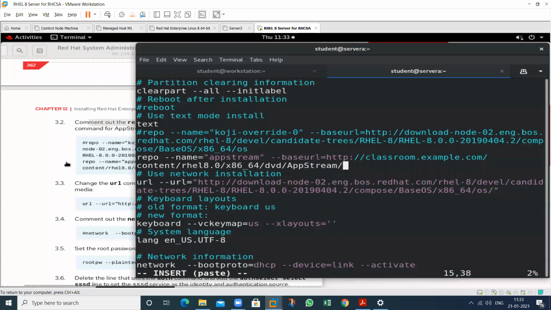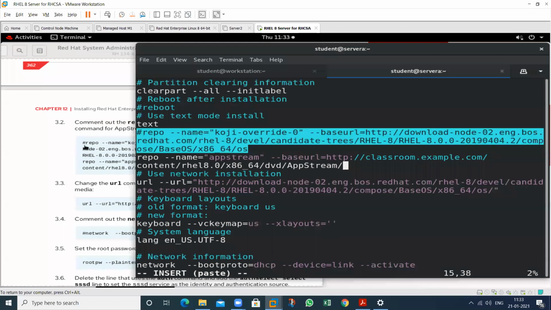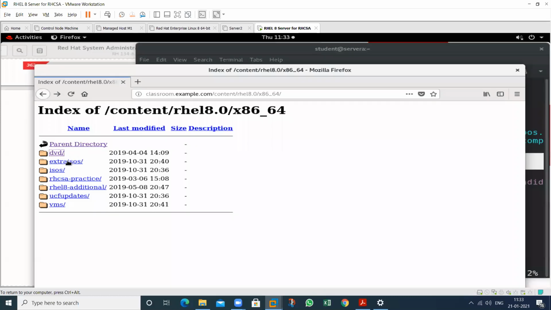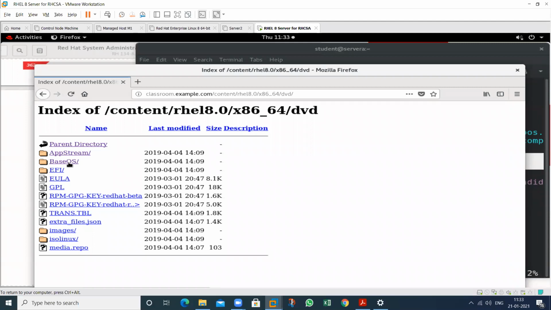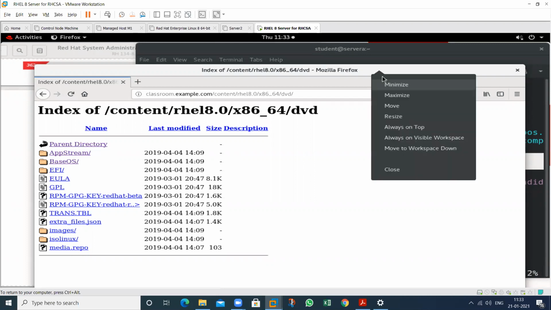The first one is BaseOS. So disable this one, only enable this one. So these packages can be installed from this particular AppStream folder. Only disable this one. If you do not disable this, all the packages that are available in the BaseOS can also be installed.